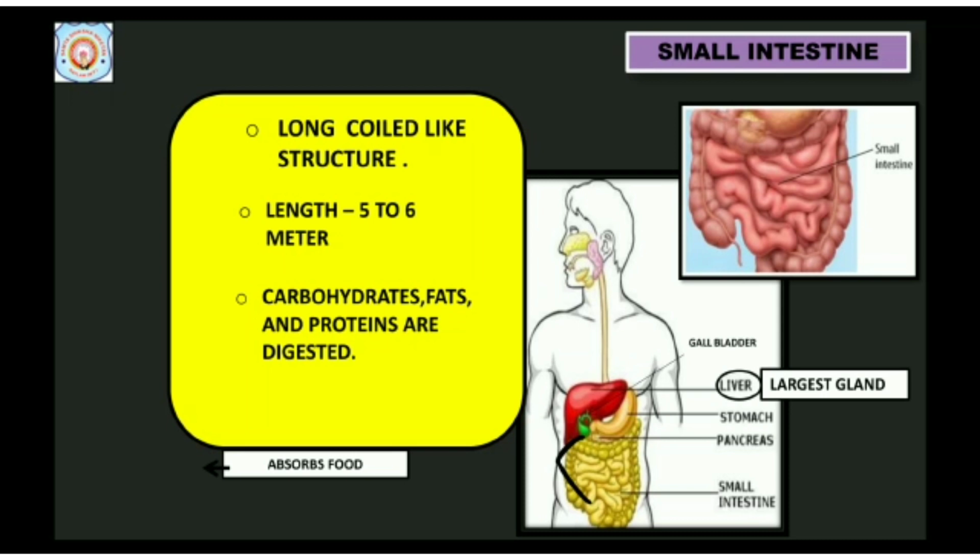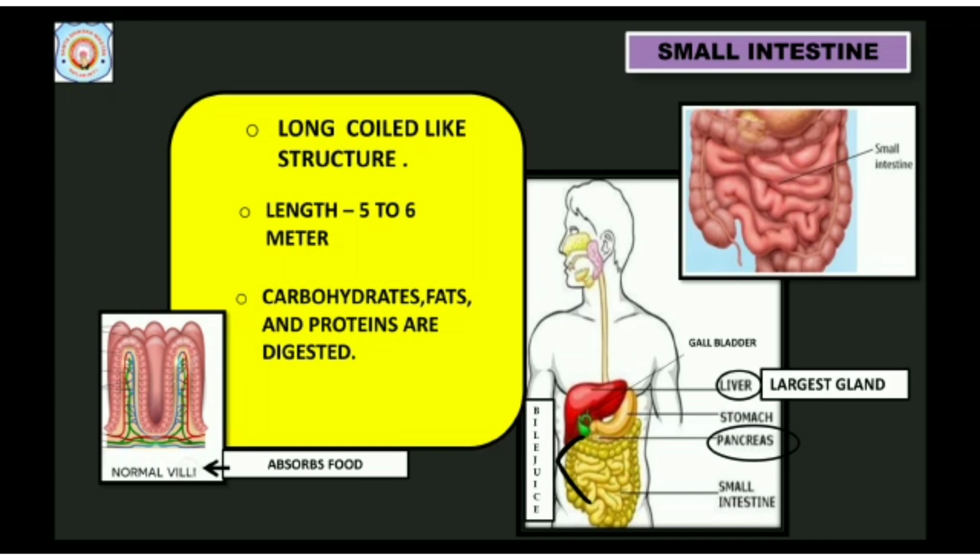Gallbladder secretes bile juice in small intestine. Pancreas secretes pancreatic juice in small intestine. Finger-like structures present are called villi. Small intestine is a long coiled structure. Length is about 5 to 6 meter.